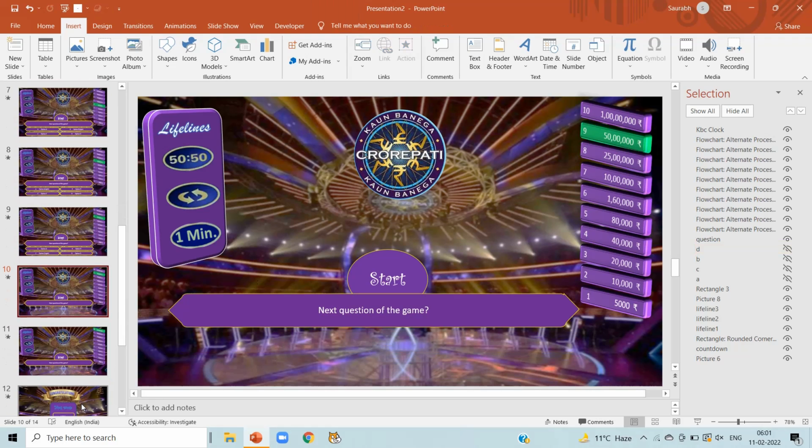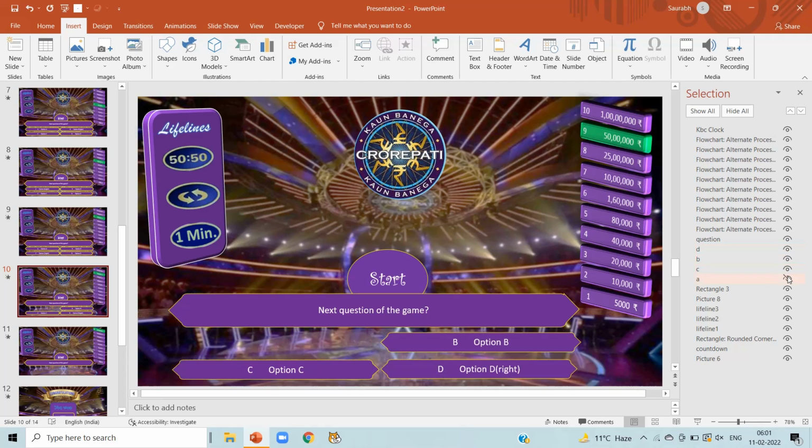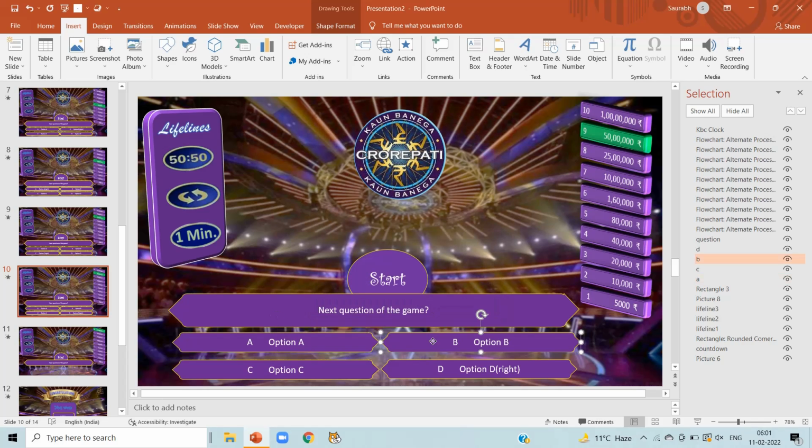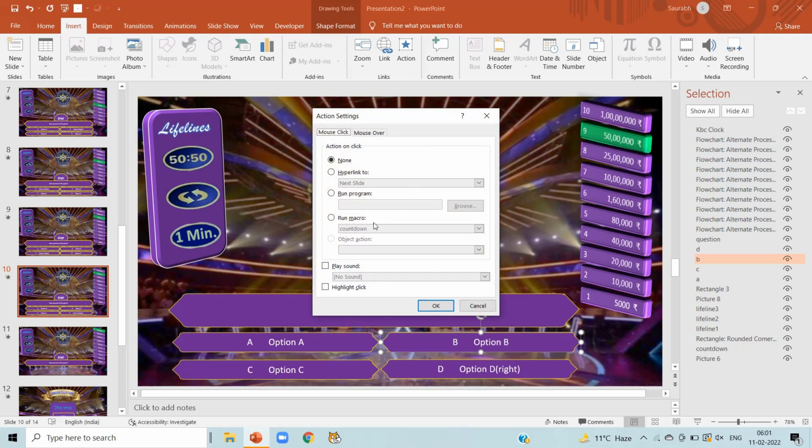Now click on slide number 10. Make it visible ABCD by clicking I signs. Now select option A, action, run macros and select option A here and click on OK. Now select option B, action, run macros, select option B here, click on OK.